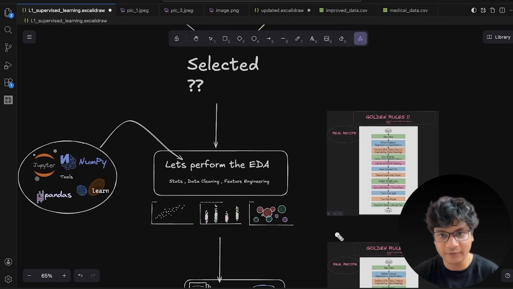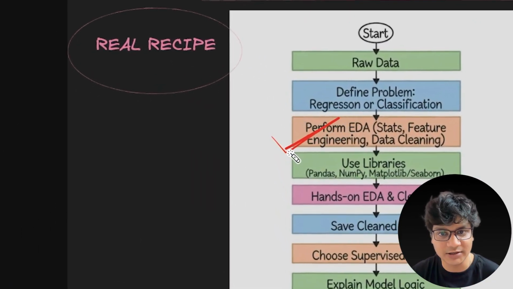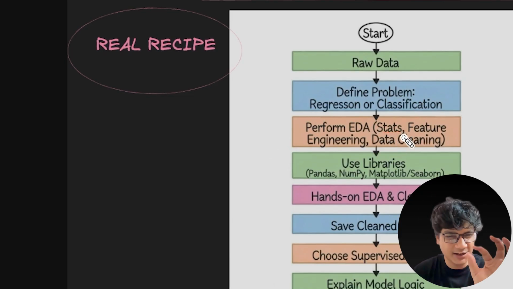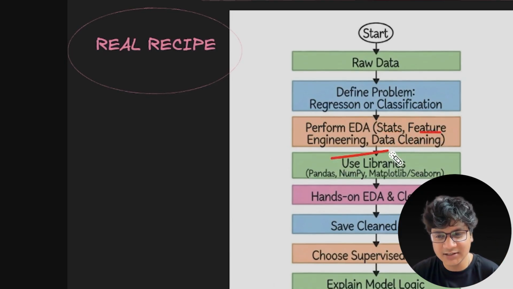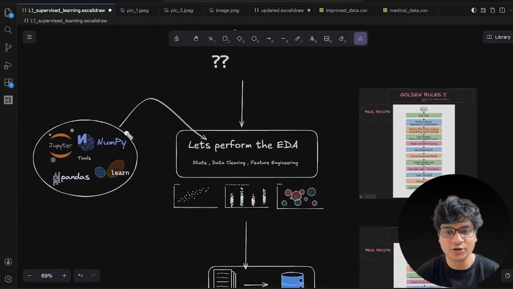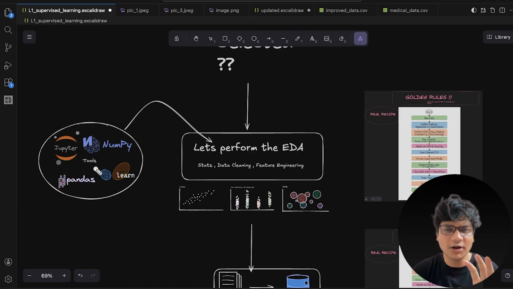That is why for this problem we need to do the EDA operation, which means exploratory data analysis. We need to apply a little bit of statistics, some feature engineering, and some data cleaning so that we can clean our datasets. In order to perform this, these are the libraries or tools enabled by Python.